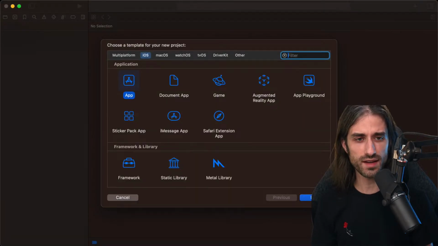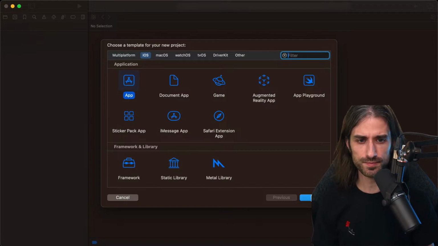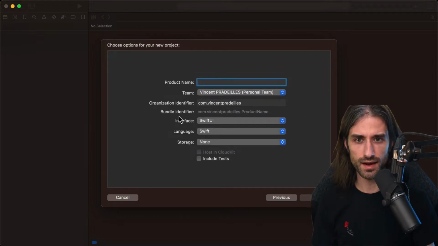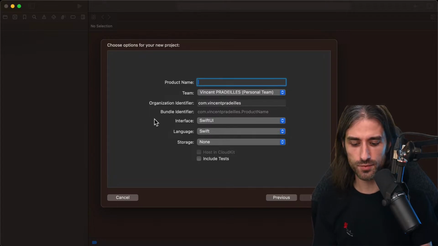So I'm going to create an Xcode project, and this way you can also create it if you're following along. So I'm creating an iOS app, and I'm creating a SwiftUI app. From what I understand, you can also use TCA with UIKit, but the tutorial shows it in SwiftUI, so I'm going to go with SwiftUI, and I'm going to call it